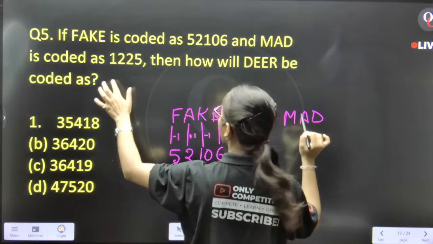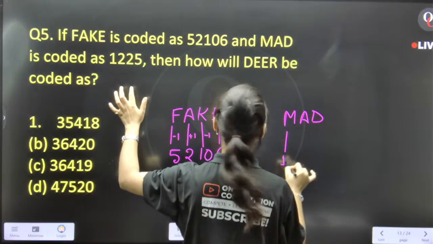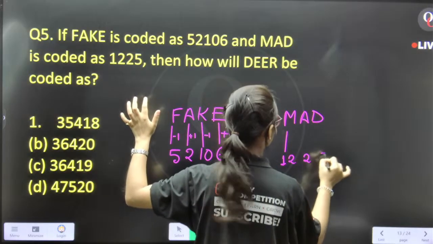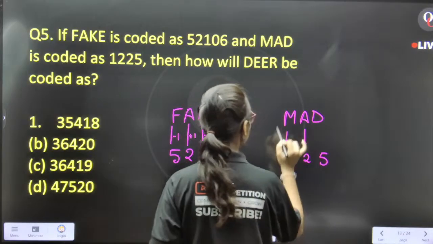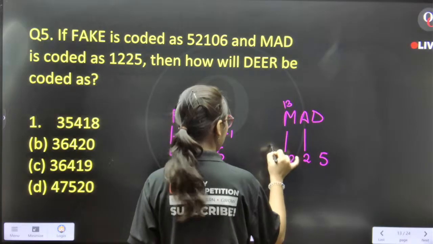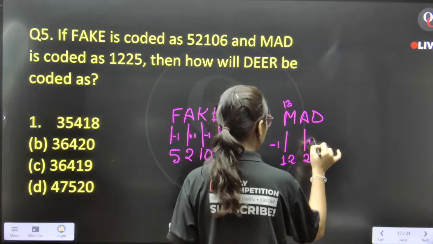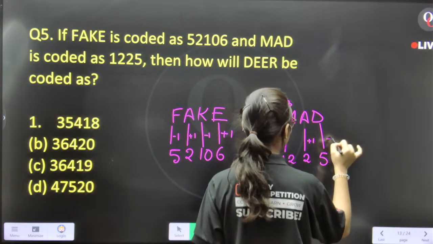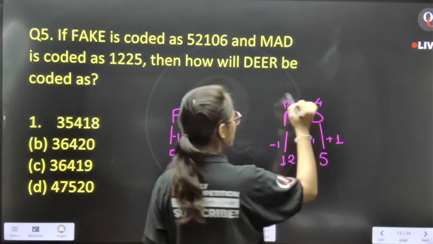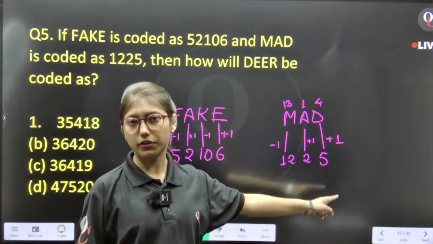M-A-D, math. What is the pattern? 1, 2, 2, and 5. Here, the M position value is 13, minus 1, plus 1, plus 1. Now, most of the students will get confused here.